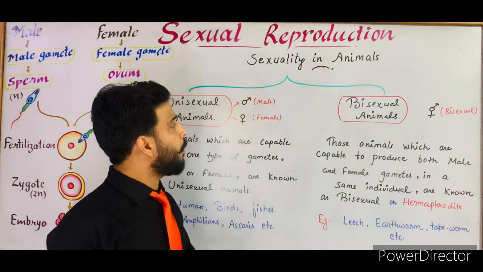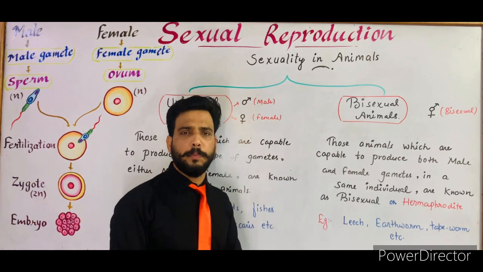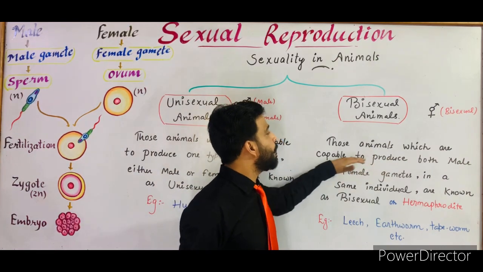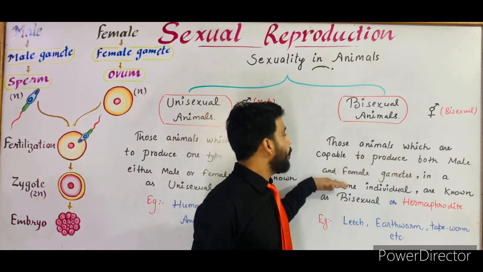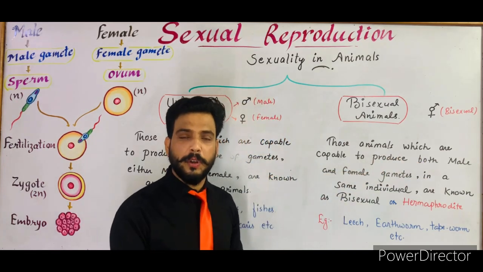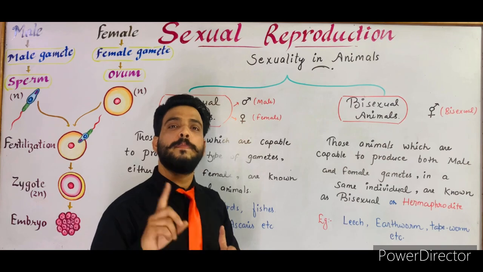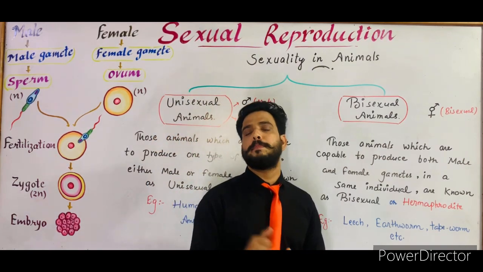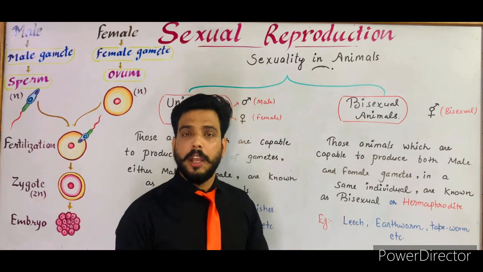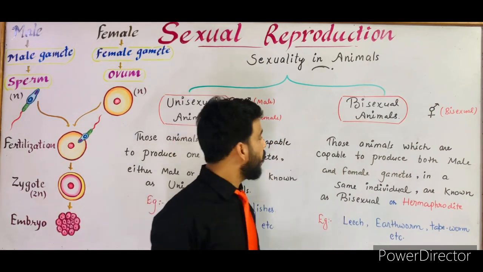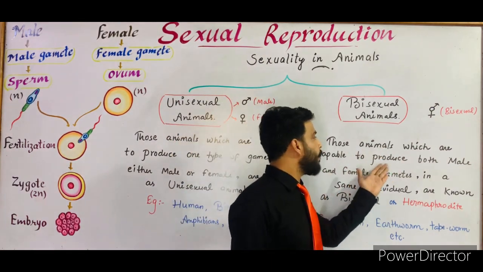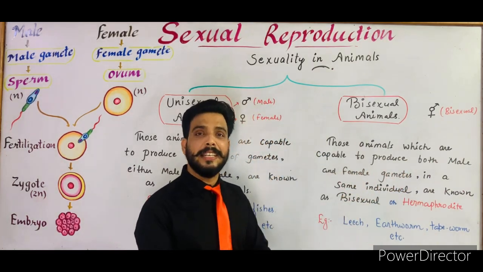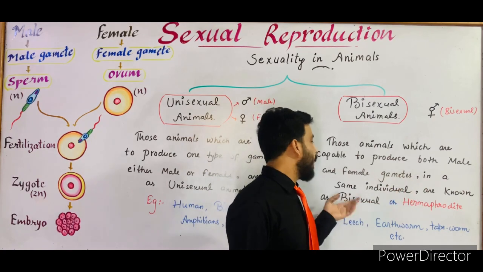Now I will tell you about the bisexual animal. What does bisexual mean? Bisexual animals are those animals which are capable of producing both male and female gametes. As I told you before, a bisexual animal consists of both types of reproductive or sex organs, so they are capable of producing both types of gametes, male gamete and female gamete. So those animals which are capable of producing both male and female gametes in a single individual are known as bisexual.